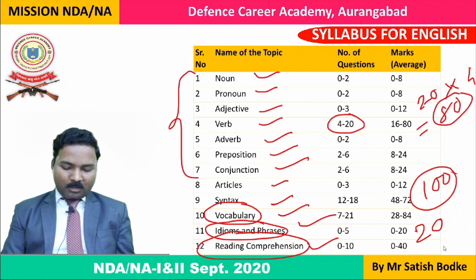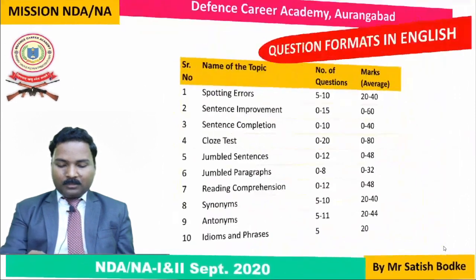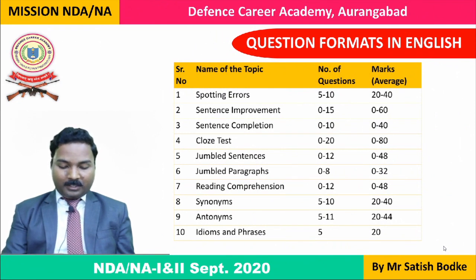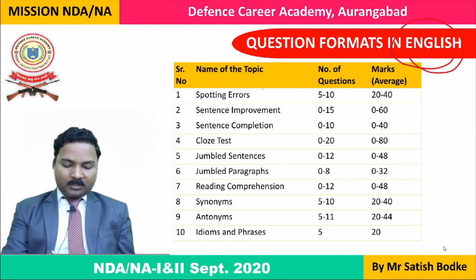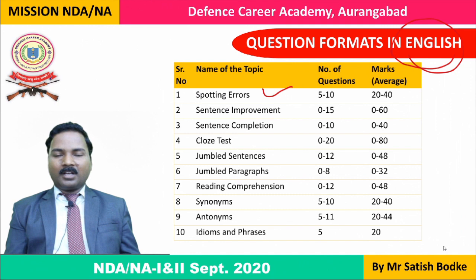So this is all in short about the chapters of English which are there for the syllabus of NDA written examination. And now we will learn what are the kinds of questions which are asked in NDA written examination as far as the subject of English is concerned. Okay. Spotting errors is a type of question. We are going to learn in detail about what is spotting error. In the next slide, we will learn what kind of question is asked in spotting errors.